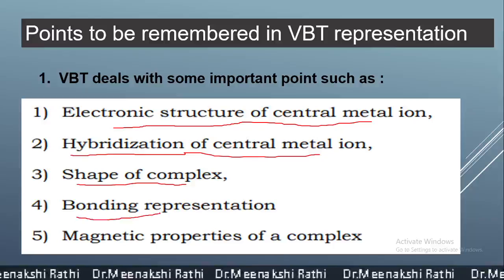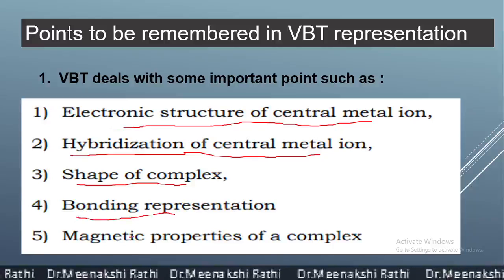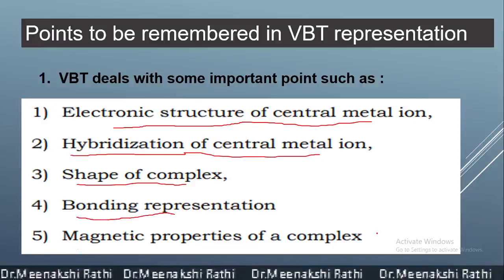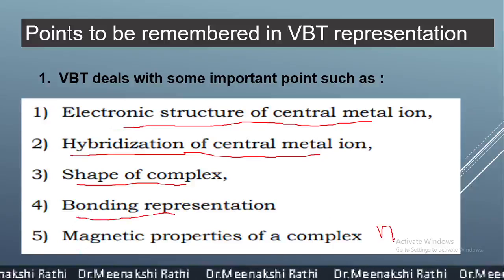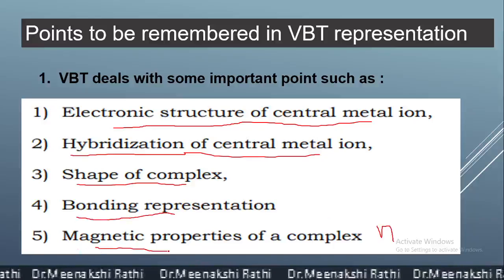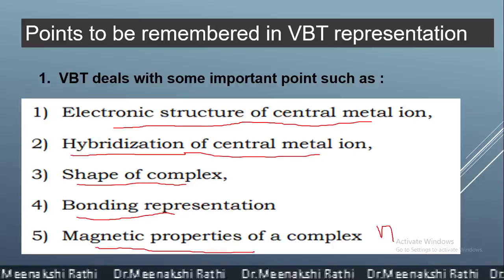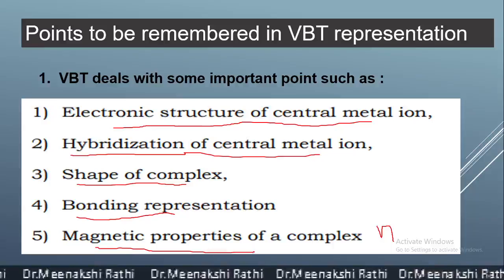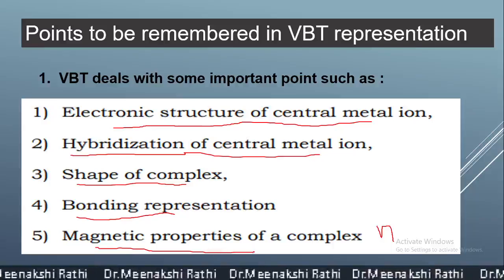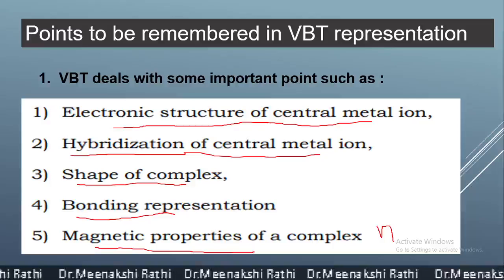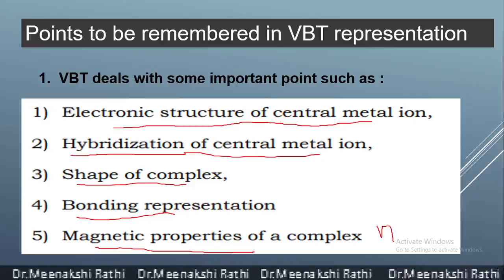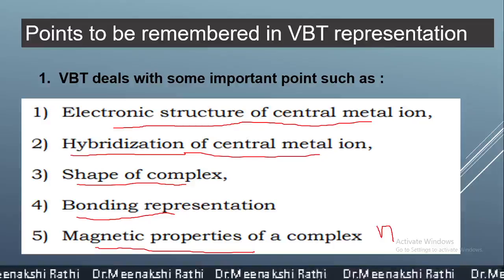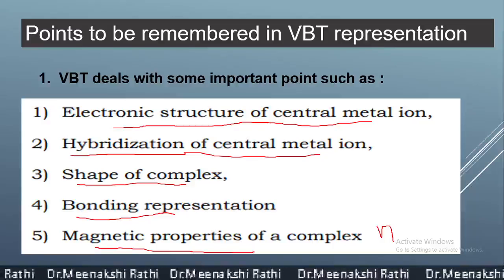Then it deals with the bonding representation, and finally, depending upon the number of unpaired electrons, that is n, the magnetic property of the complexes can be decided, whether they are paramagnetic or diamagnetic. If unpaired electrons are there, then it is paramagnetic, and if all the electrons are paired, then it is diamagnetic.